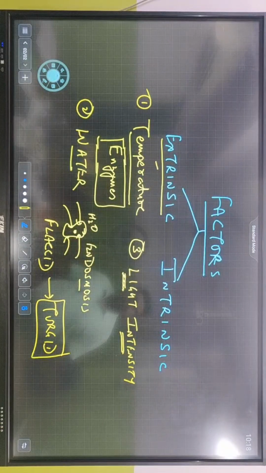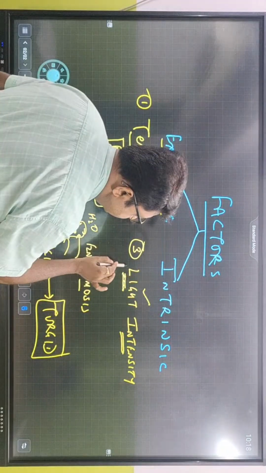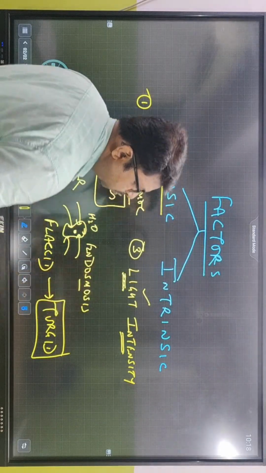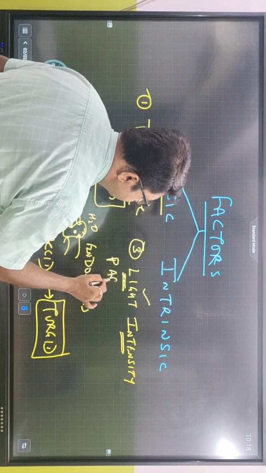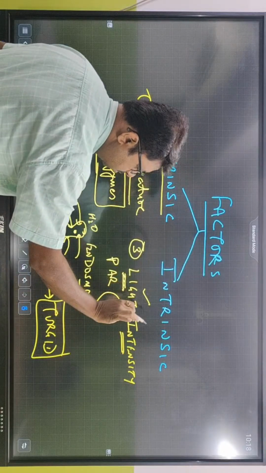Very good. So light intensity is required. Fine. What is the light intensity? And we know the wavelength of the light which is required for photosynthesis is called PAR. What is the wavelength of the light? We are not talking about the wavelength right now. We are talking about the light intensity.